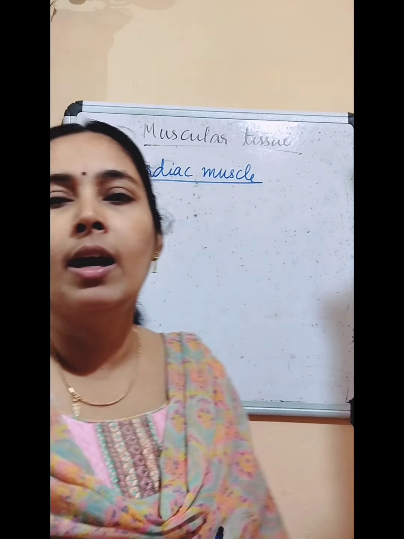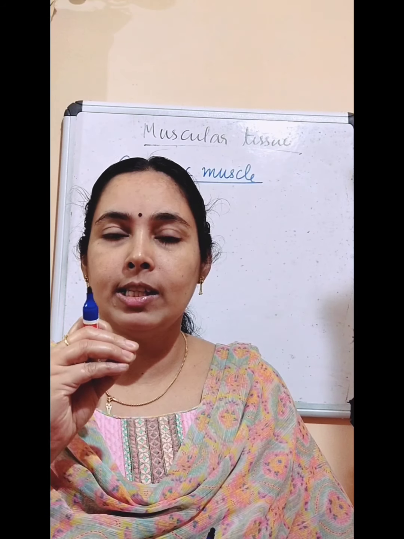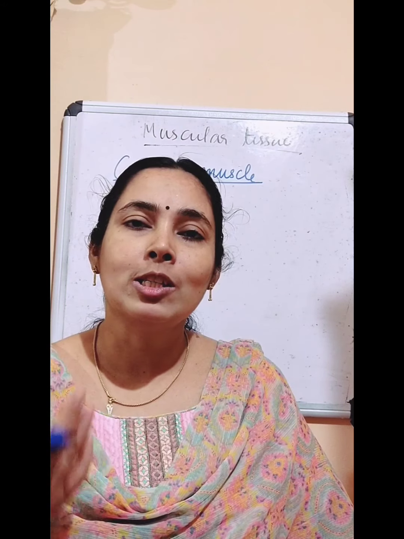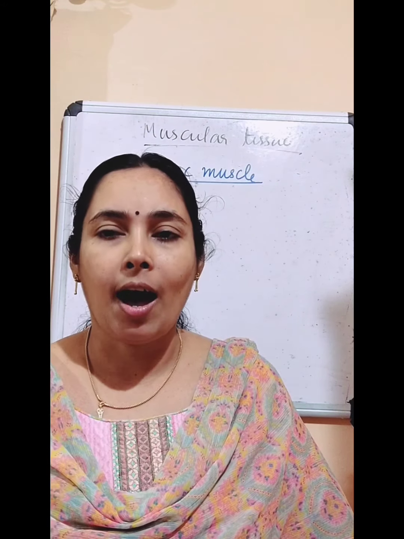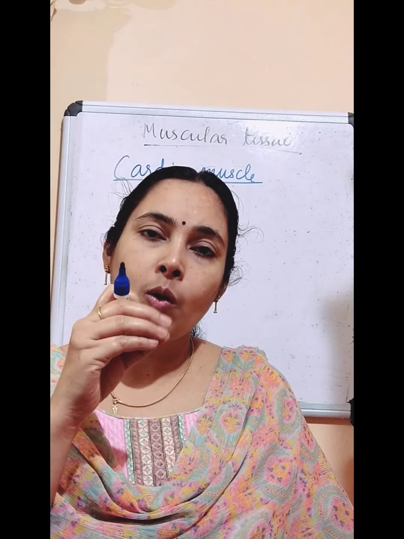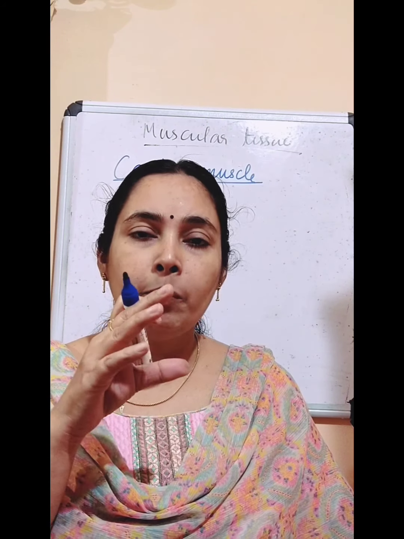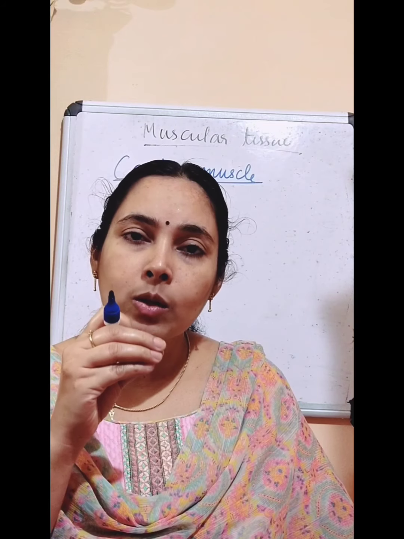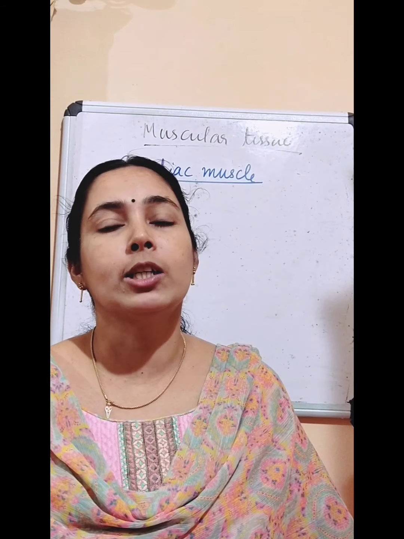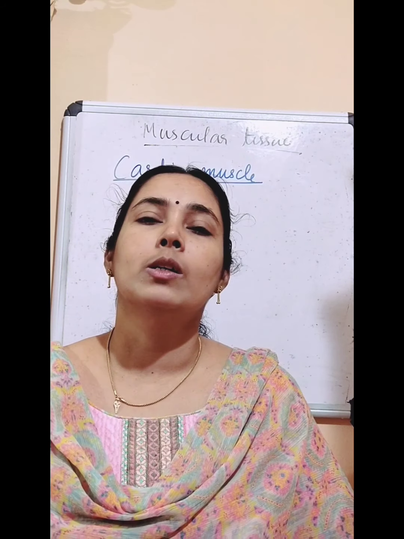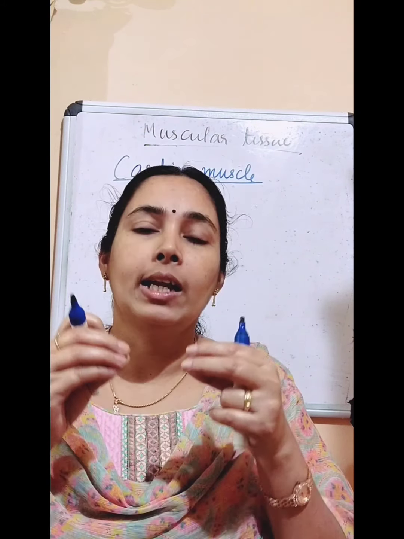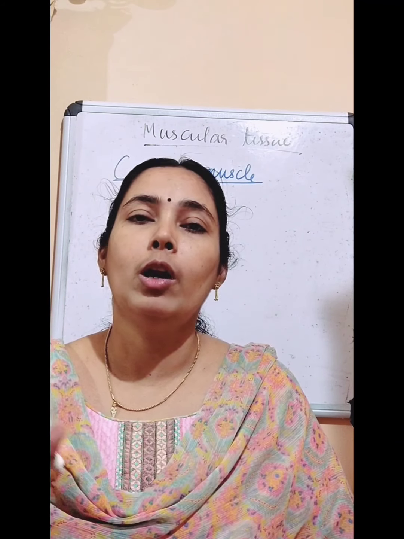Third type of muscle is cardiac muscle. Cardiac. It is related to which organ in our body? It is related to our heart. So it is the muscle that is present in our heart. And we know what is its function? We know heart is always contracting and relaxing, or heart is beating continuously. And this contraction and relaxation of the heart is taking place by the action of these cardiac muscles. So the cardiac muscles help the heart to contract and relax, that helps to pump blood to various parts of our body.